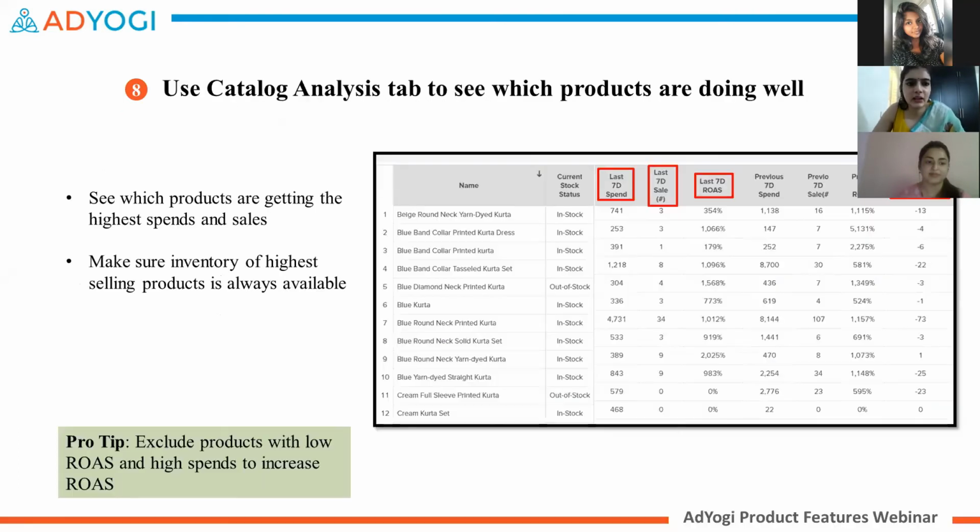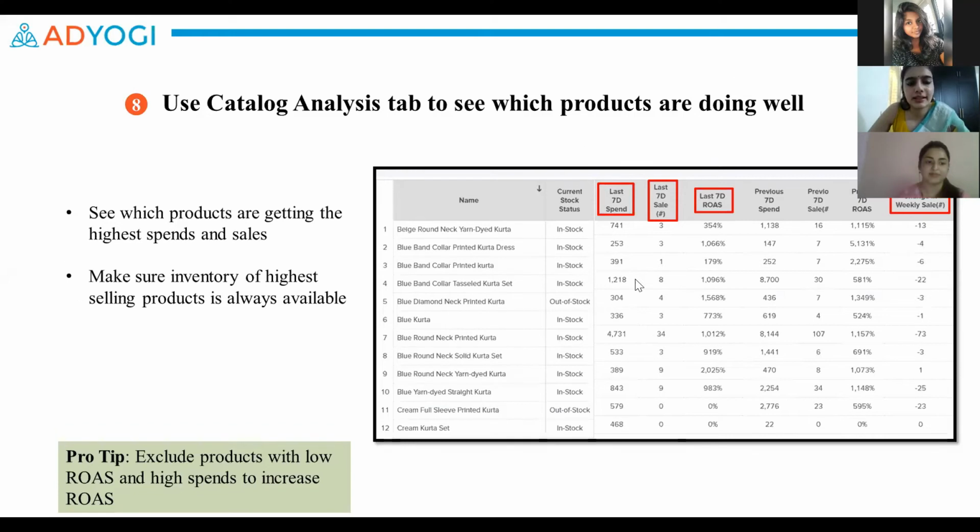Next is the catalog analysis tab. This feature has been live for some time now, but it remains kind of a hidden gem so far. This is a report of the performance of each of the products present in the Facebook catalog. It includes the spends that we've done on these products in the last 7 days versus the last to last 7 days, and the purchases and return on ad spend achieved.